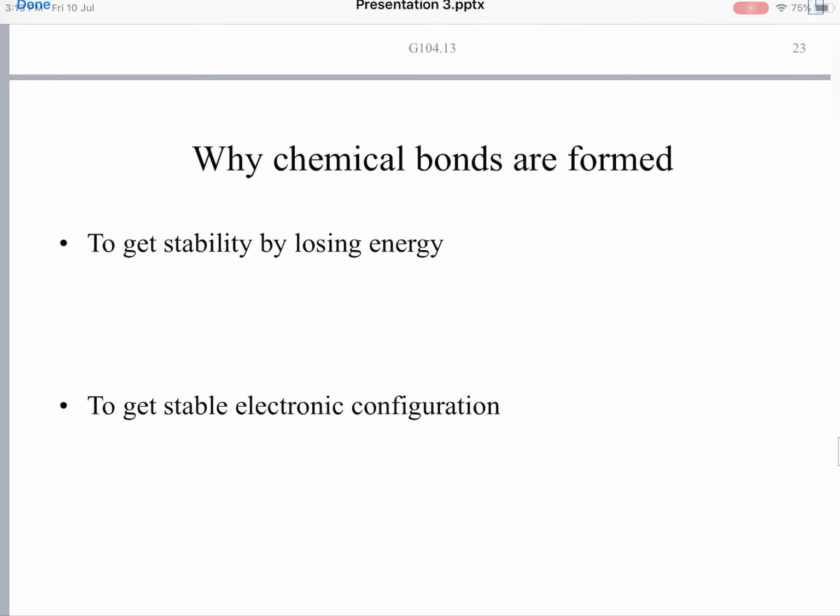Why are chemical bonds formed? Chemical bonds are formed to improve stability by losing energy. Usually atoms are more energetic, and when they combine to form molecules or compounds, some energy is liberated to the surroundings and the energy decreases. Whenever the energy decreases, the stability improves. So, to get stability by losing energy, atoms enter into bonding to get a stable electron